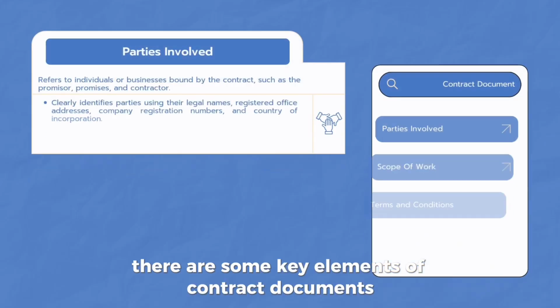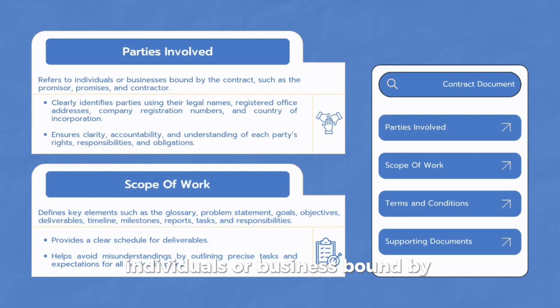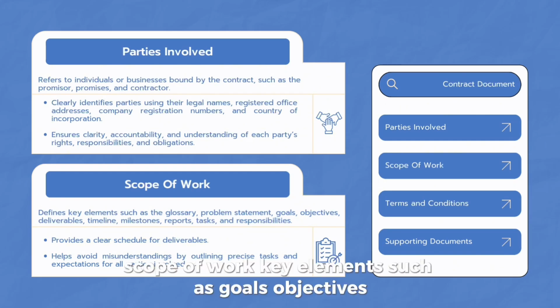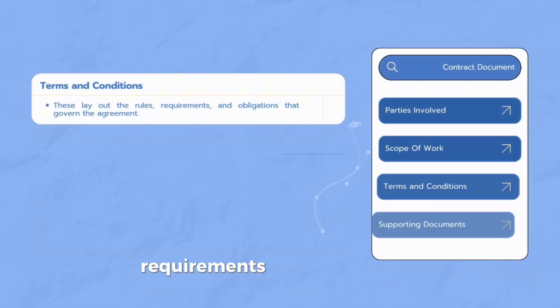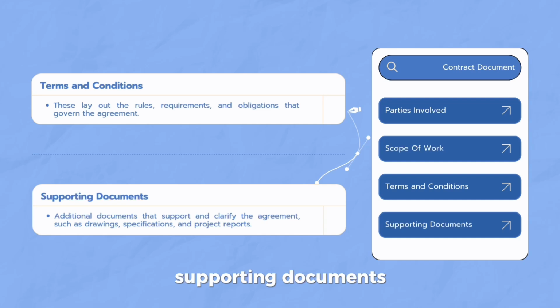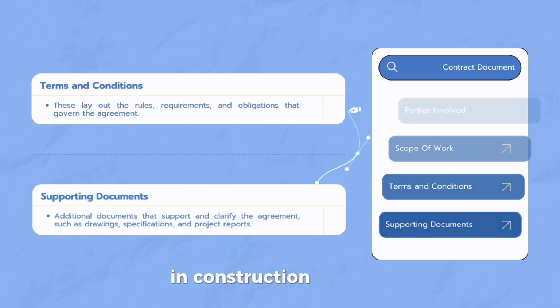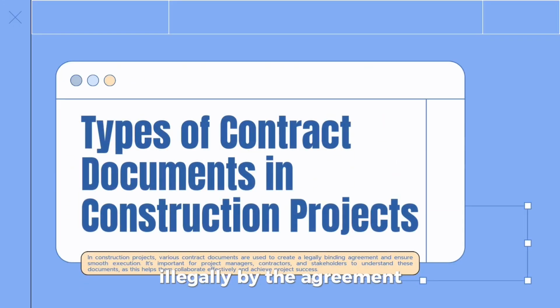While handling contract documents, there are some key elements, which are parties involved, individuals or business bound by the contract; scope of work, key elements such as goals, objectives, timeline, etc.; terms and conditions, the rules, requirements, and obligations that govern the agreement; and supporting documents, additional documents that support and clarify the agreement. In construction projects, a variety of contract documents are used to establish a legally binding agreement and ensure smooth execution.